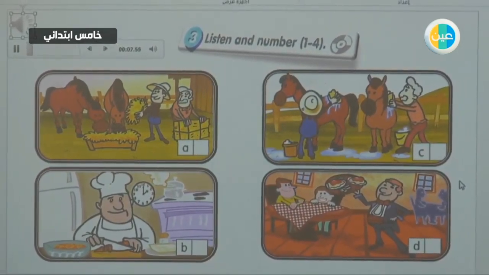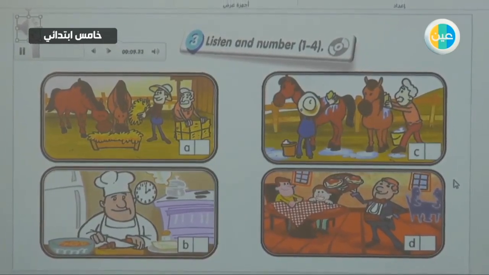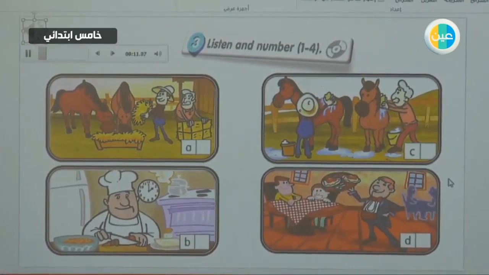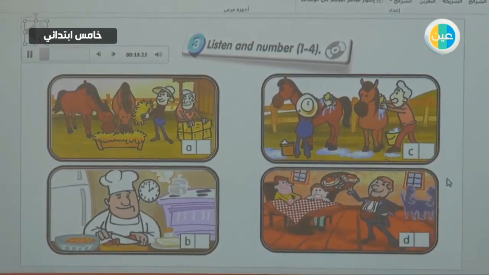1. Do Ali and Abdullah feed the horses in the morning? No, they don't. They wash their horses in the morning. The horses like the water. 2. Does Mr. Jones work in a restaurant? Yes, he does. Is he a chef? No, he isn't. He's a waiter.